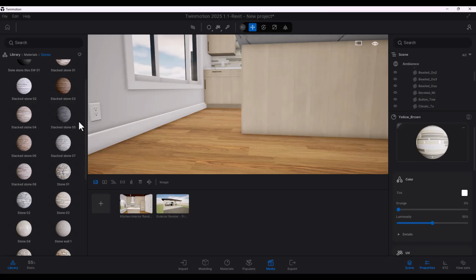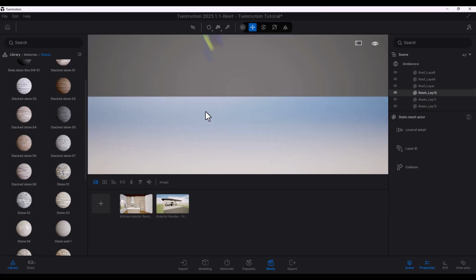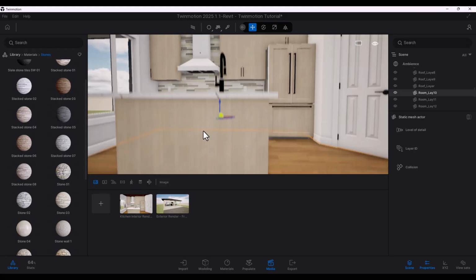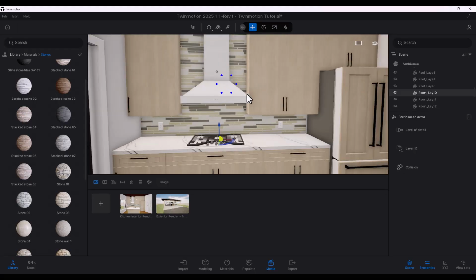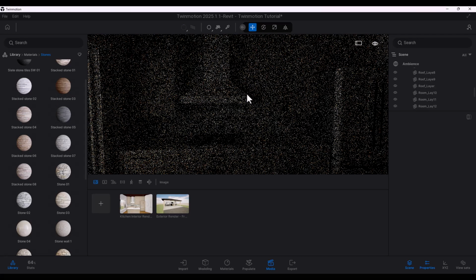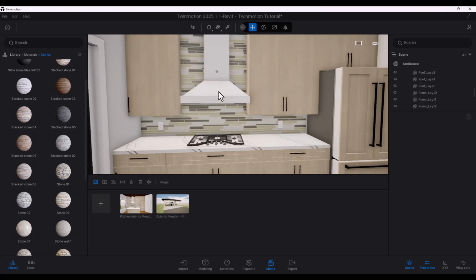If you were to replace the actual material here, it's going to replace it everywhere that it sees that material, which is a problem in itself. So you have to be very careful on how to actually edit those materials. So I want to change this material on the hood to something more metallic, something more darker. But if I were to do that, that might lead to a problem where wherever this material is being used, it's going to change it. So I only want to change it here.